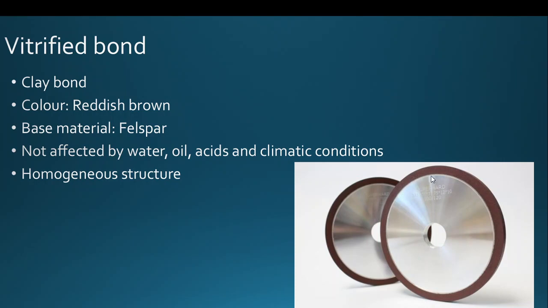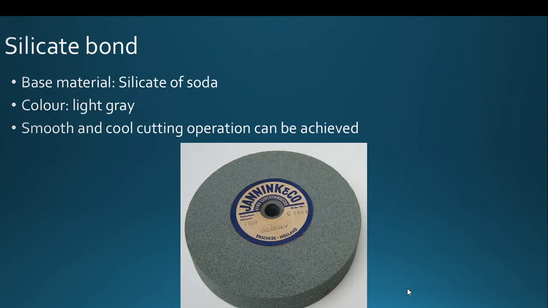This picture shows a grinding wheel made up of vitrified bond, and the silicate bond is another majorly used bond material for making grinding wheels. It is based on silicate of soda, and it is light gray in color. It gives a smooth and cool cutting operation. By using these silicate bond grinding wheels, we can have a smooth cutting operation. In your laboratory also, you may see this kind of silicate bonded grinding wheel.